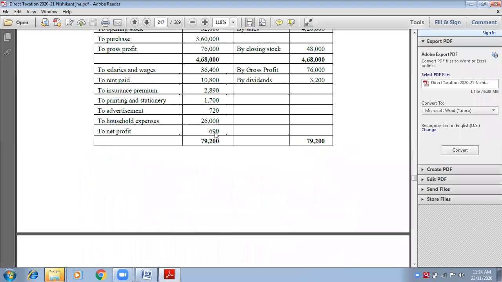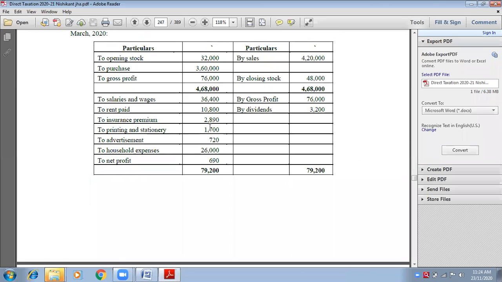See, net profit is also given, 690 rupees. Some incomes are also there, dividends. Sales is my income, business income. Closing stock is related to business. Gross profit, we don't have to do anything with gross profit. We don't have to look at it. Gross profit is not in need of anything.